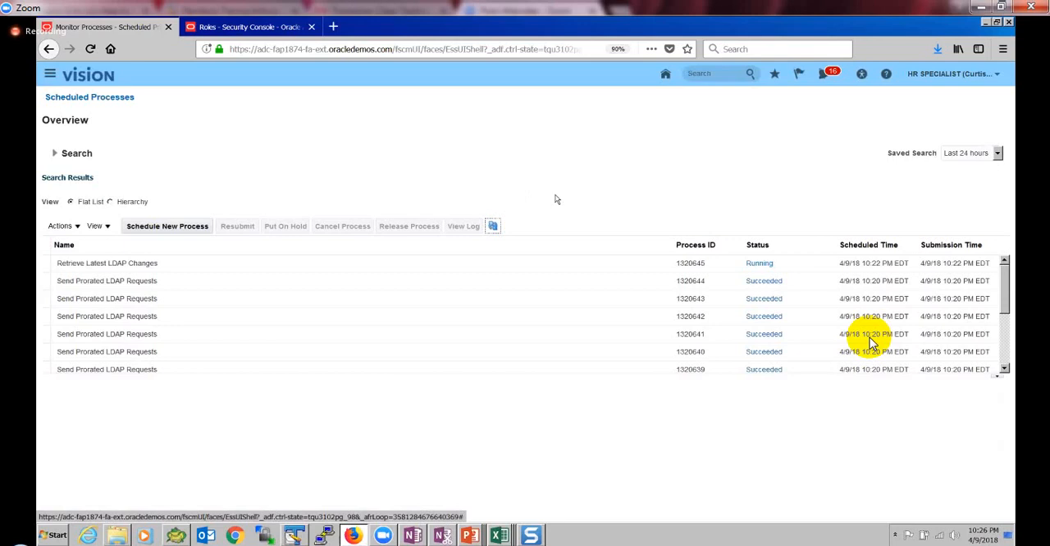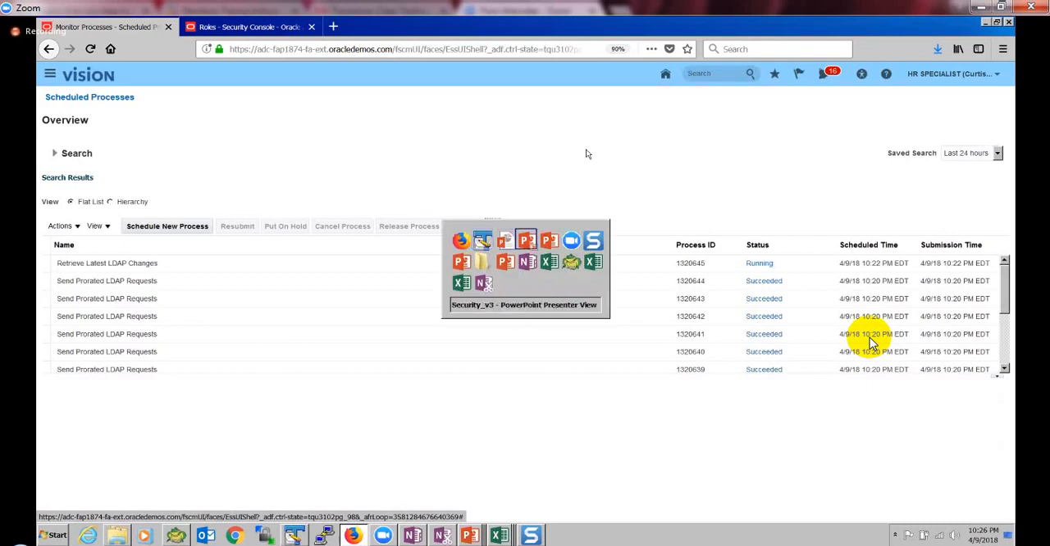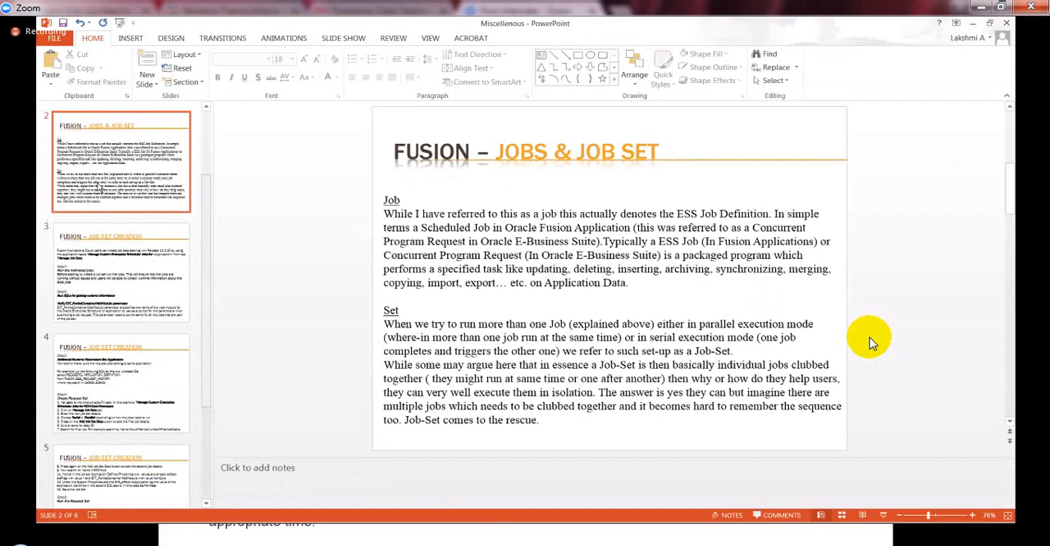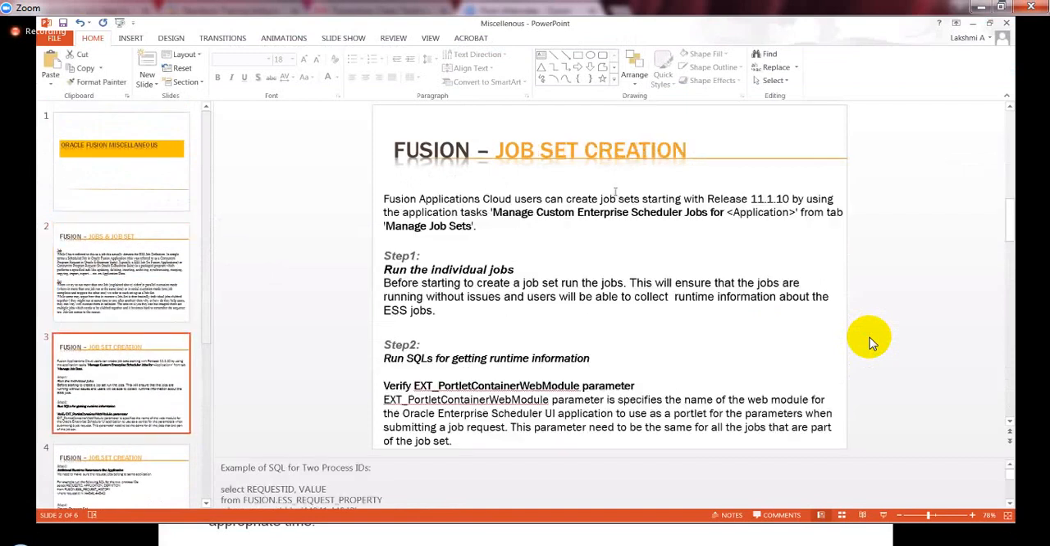How we used to configure the concurrent program manager in EBS, that is called Enterprise Scheduler. ESS is the Enterprise Scheduler Service. Yes, that's right. The main thing is custom enterprise scheduler jobs, actually.